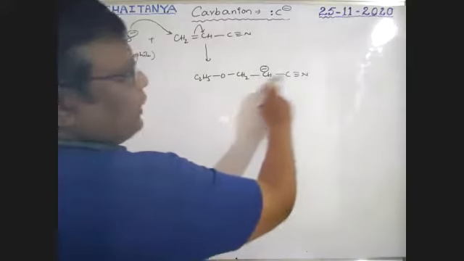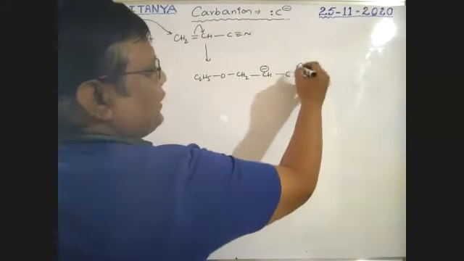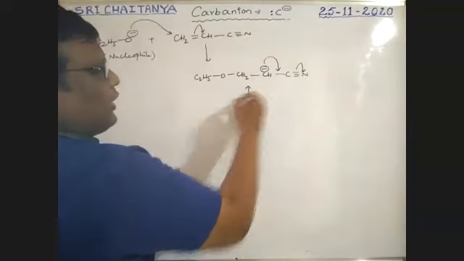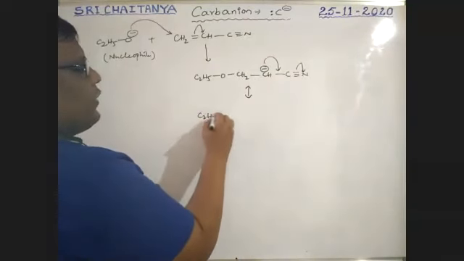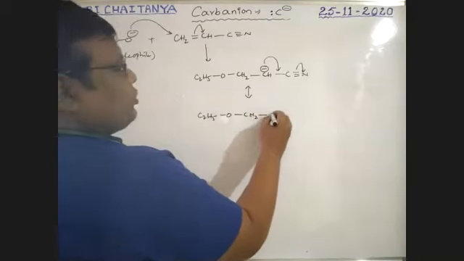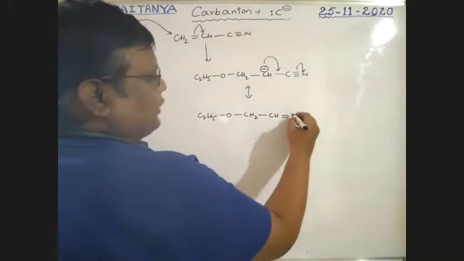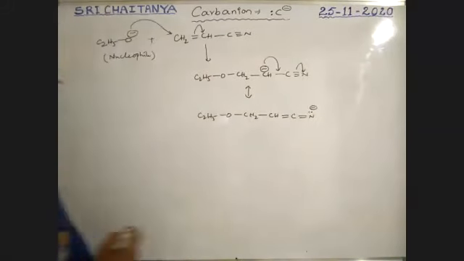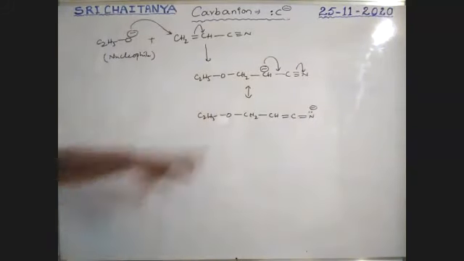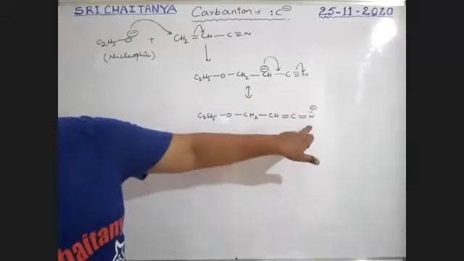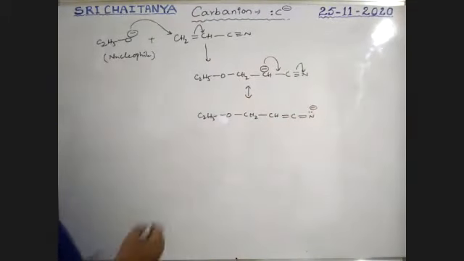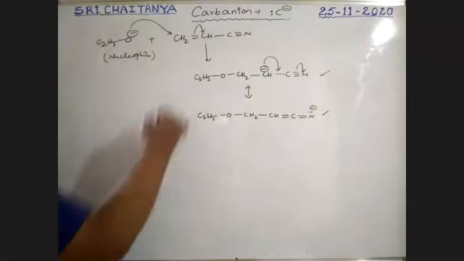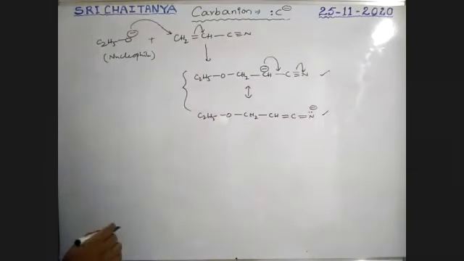Now these two are in conjugation, boys. This migrates because nitrogen is a highly electronegative element. So these two are in resonance. C2H5 O CH2 CH, rearrangement takes place with negative charge. These two forms are possible: the carbanion and nitrogen with minus charge. This is very, very important.